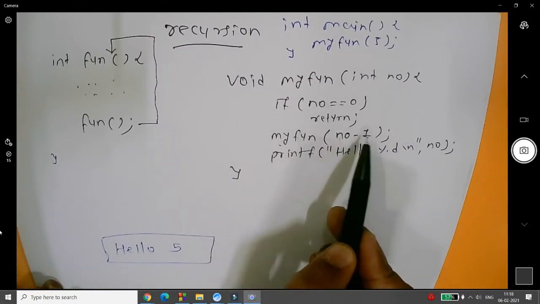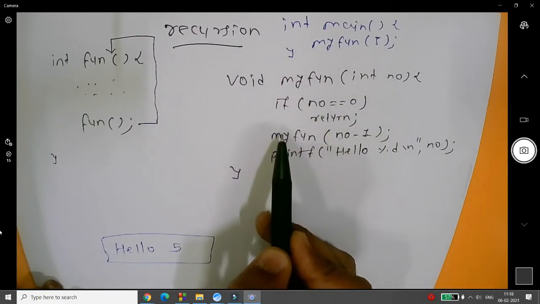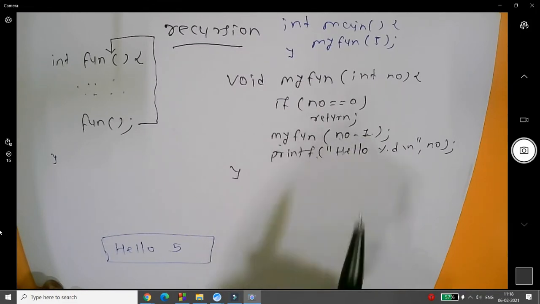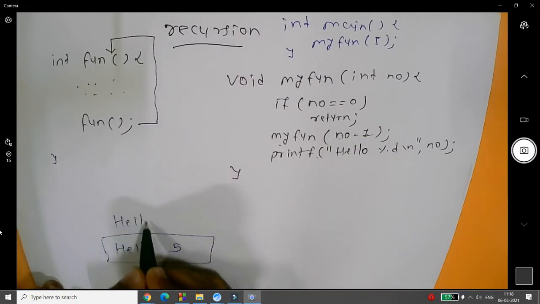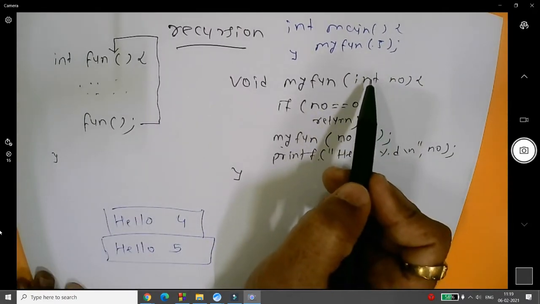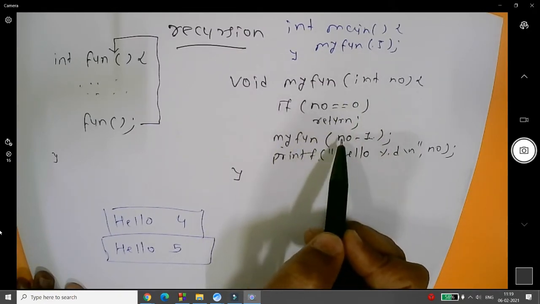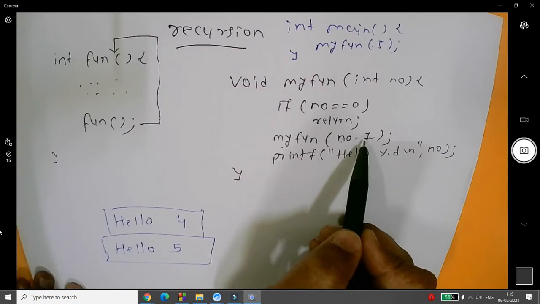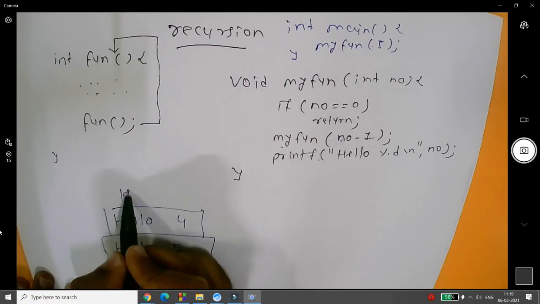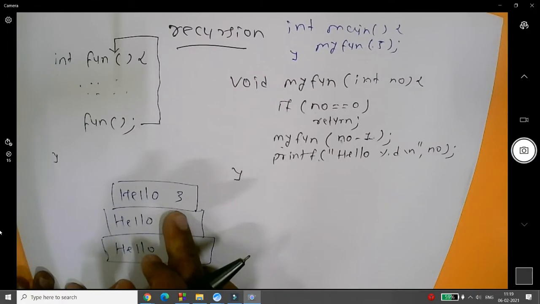Now 5 minus 1, that is 4, will be passed over here. Is 4 equal to 0? No. Then myFunction will be called with 4 minus 1, and this statement, hello 4, will be in your stack. So now the value will be 3. Is 3 equal to 0? No. Then 3 minus 1 will become 2, but before that, with the value of number being 3, "hello 3" will be in your stack. It will not print all these statements; they will be in the stack.